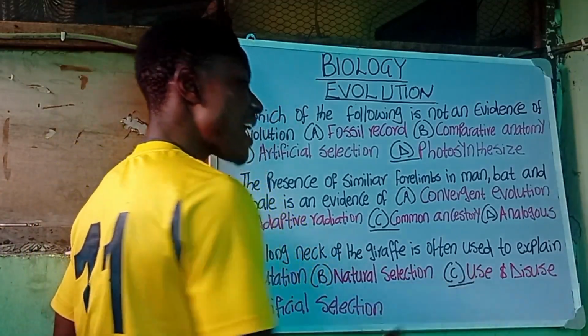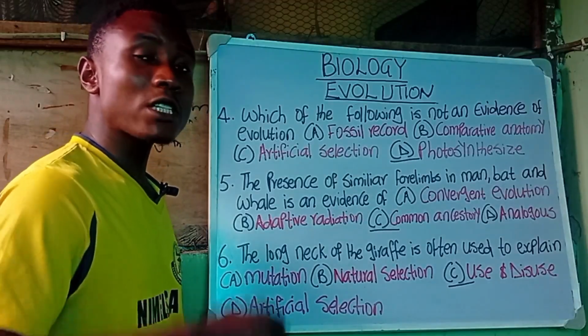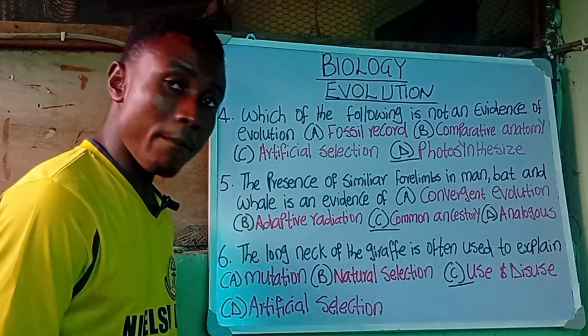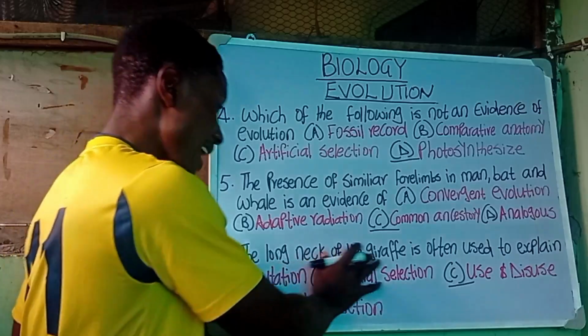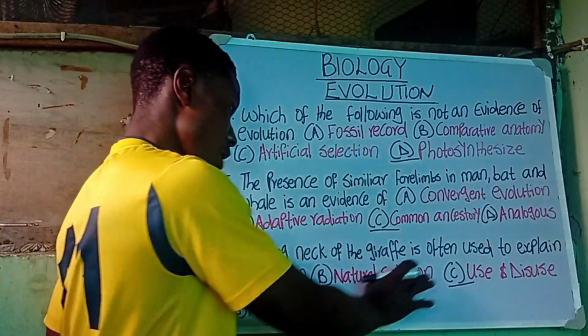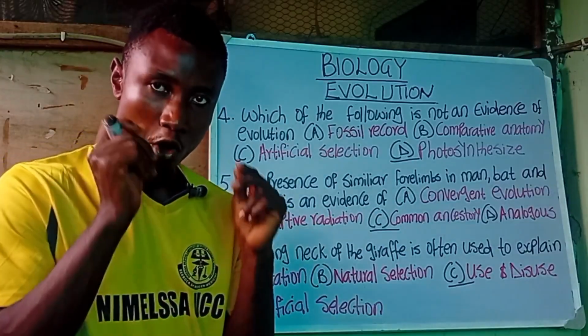The correct answer there is the use and disuse of body parts, which was proposed by Jean-Baptiste Lamarck, which I already told you everything about, right? So that is question number 6. The long neck of the giraffe is often used to explain the use and disuse of body parts.